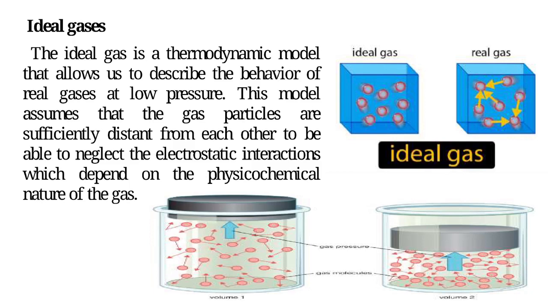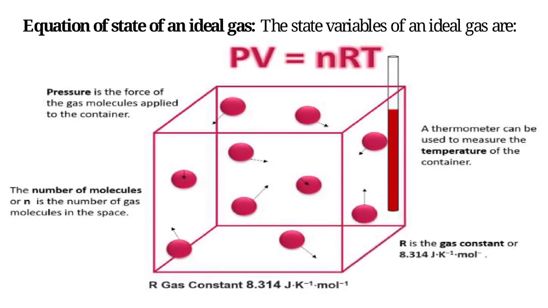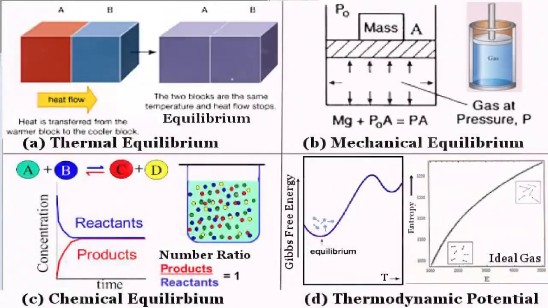This model assumes that the gas particles are sufficiently distant from each other to be able to neglect the electrostatic interactions which depend on the physico-chemical nature of the gas. Ideal gas hypothesis, kinetic theory. Atoms or molecules are likened to point masses. The molecules do not interact with each other. The pressure is due to the numerous impacts of the molecules on the walls of the enclosure. Equation of state of an ideal gas. The state variables of an ideal gas are: